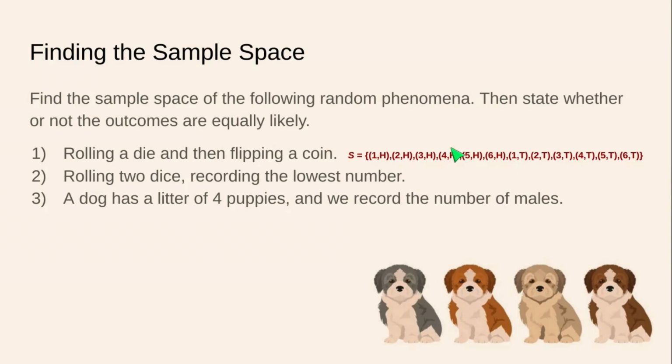You'll notice how I use some parentheses within my squiggly brackets, and that's because each of the outcomes has 2 parts, the die roll and the coin flip. Now we're going to talk about rolling 2 dice and recording the lowest number. Think about this one. I wouldn't say it's a trick question, but it'll make you think a little bit. What would the sample space be if we're only recording the lowest number? Pause the video, try this one on your own, and see if you're right.